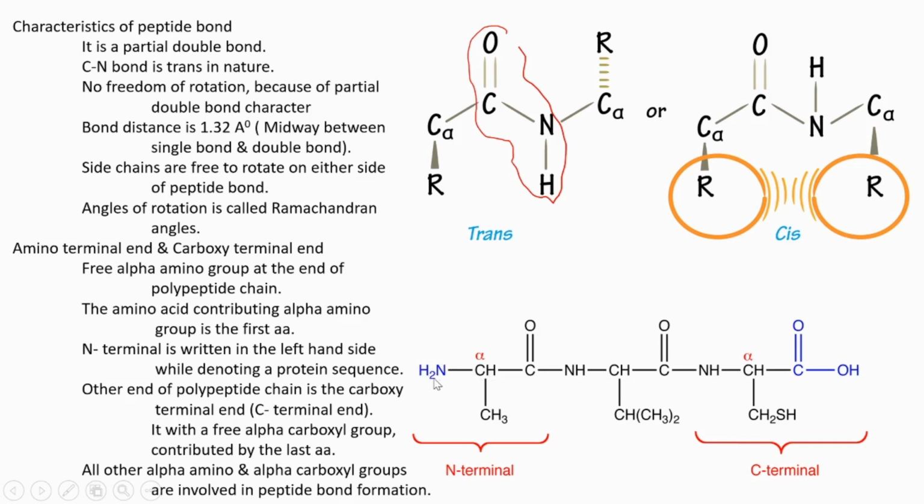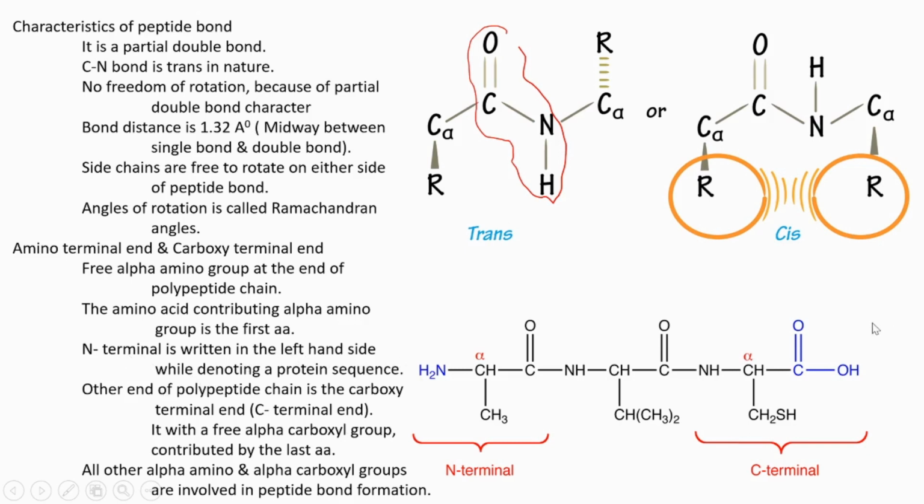That is called the amino terminal end. The amino acid contributing that alpha amino group is the first amino acid in a polypeptide chain. And while writing the protein sequence, we write the N terminal on the left hand side.